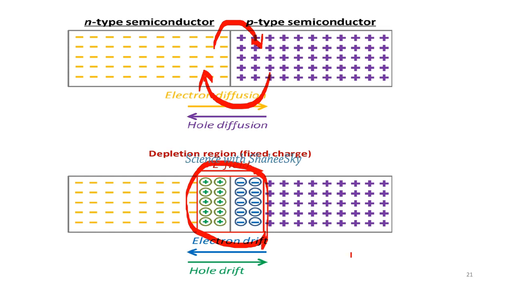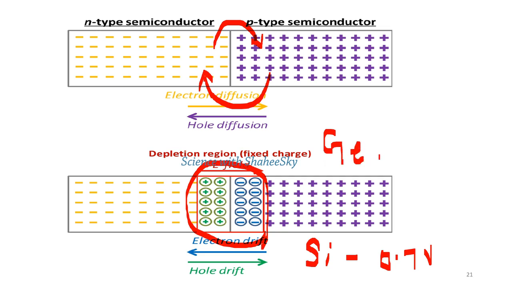This depletion area has a potential voltage. That potential voltage is called the barrier voltage. This barrier voltage, for a silicon semiconductor, whether the n type and p type are made of silicon, is 0.7 volt. If it is made of germanium semiconducting material, the barrier voltage is 0.3 volts.